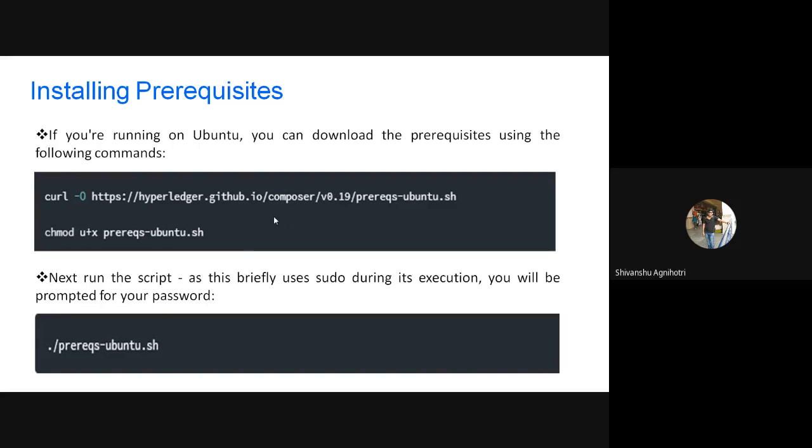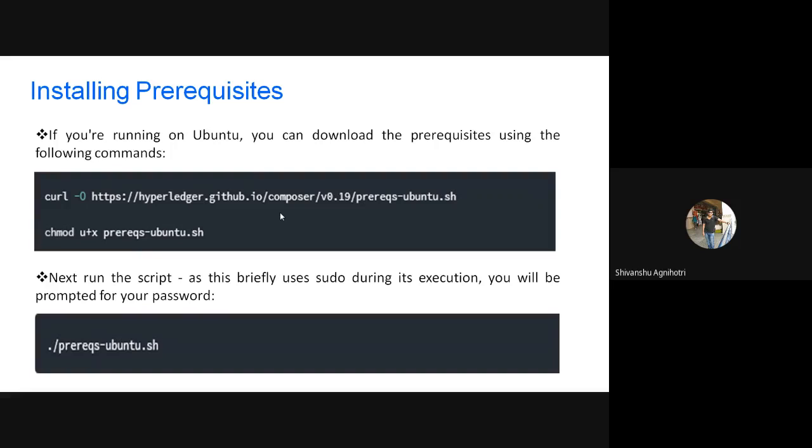Otherwise, if you are using Windows or Mac OS, the process is quite lengthy and difficult. You have to install different modules separately, and many errors can come, because many times versions do not match, and version matching is highly recommended.